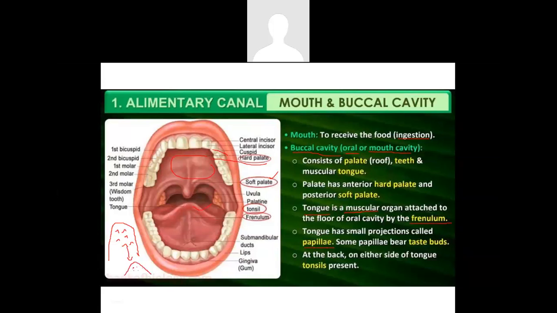They contain small structures called taste buds. It is these taste buds which decide what kind of taste we experience from different kinds of foods. At the back of either side of the tongue, we find the tongue tonsils. And if these grow in a little excess, then they have to be operated on.